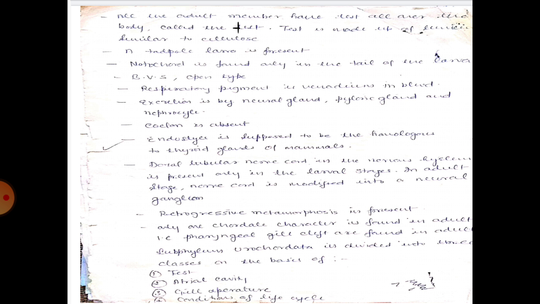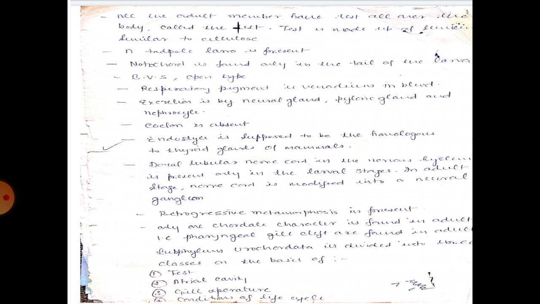Retrogressive metamorphosis means pratigami kayantaran. Already established caudate characters that are present in the larva disappear in the adult. Their larva is free swimming while the adults are sessile. Only one caudate character is found in the adult, that is, pharyngeal gill slits are present in the adult.